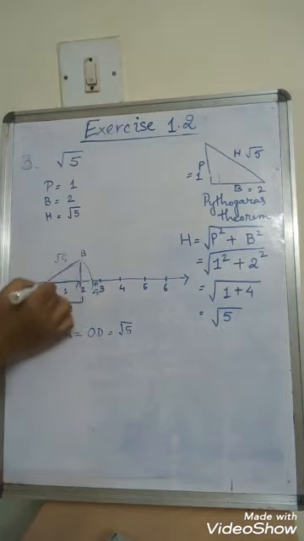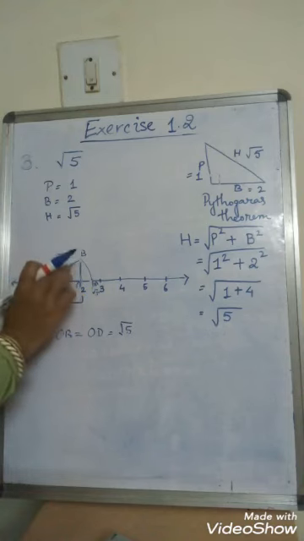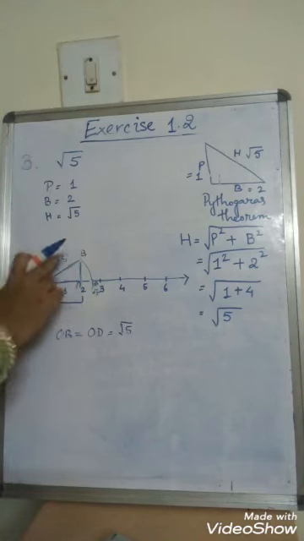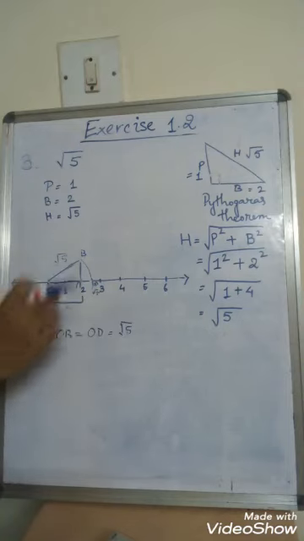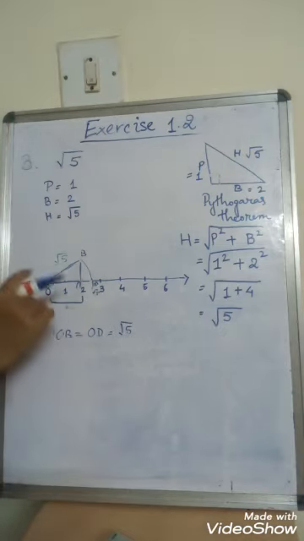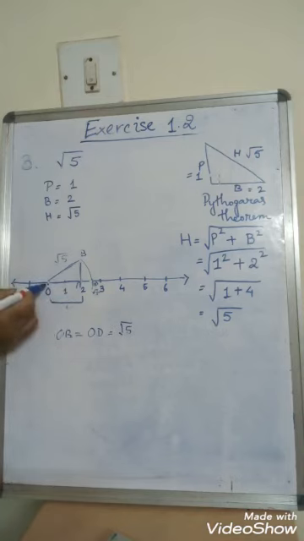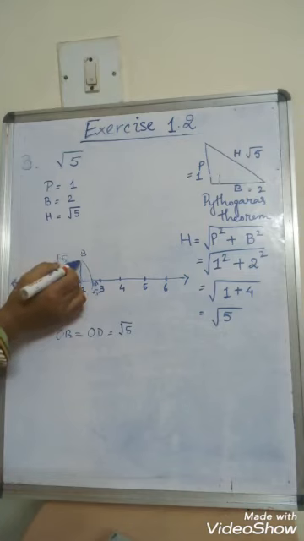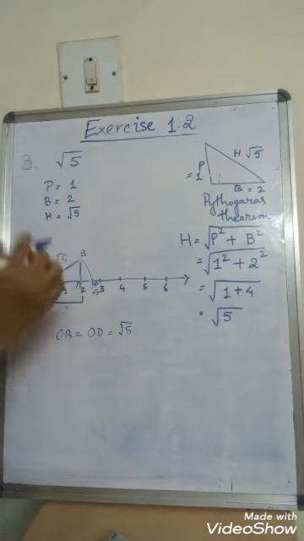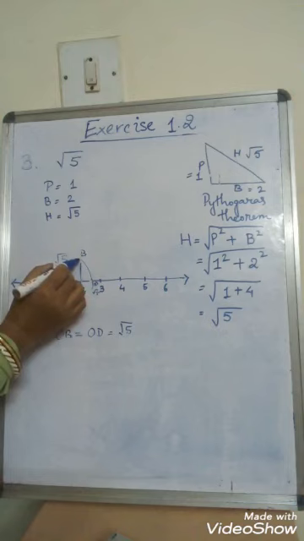Now I join O and B and I get the hypotenuse, but I did not show root 5 in the number line. This is not shown in the number line. How am I going to show it? I am going to take the help of the compass and the pencil. So I am going to put the point of the compass on 0 and pencil on point B. Okay. So whatever is the measurement, with that measurement I am going to draw an arc, right?